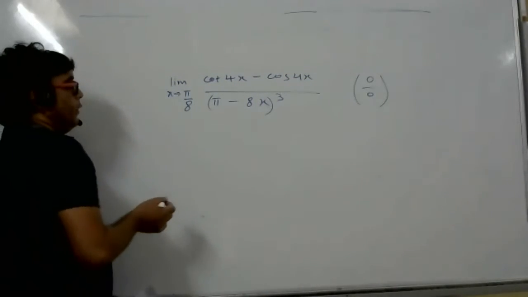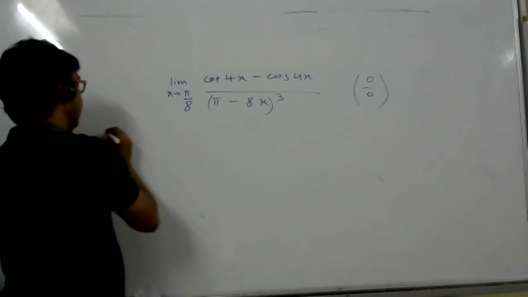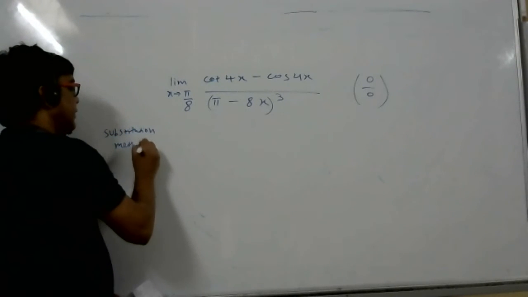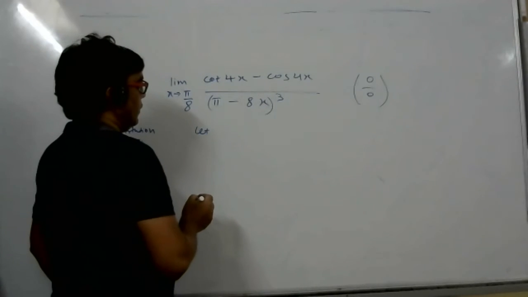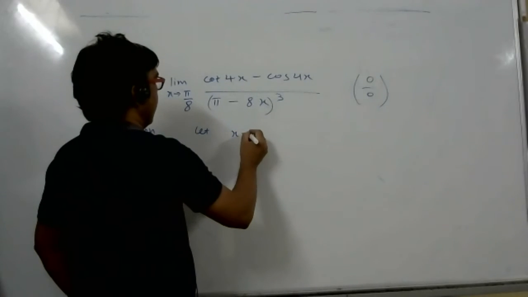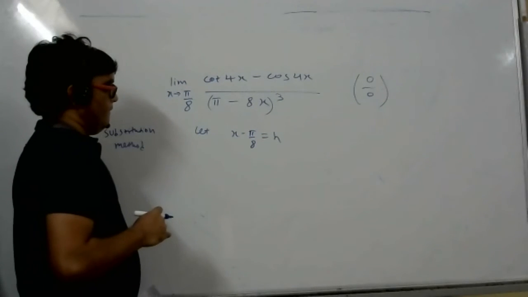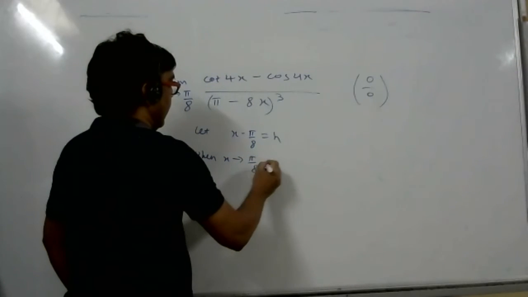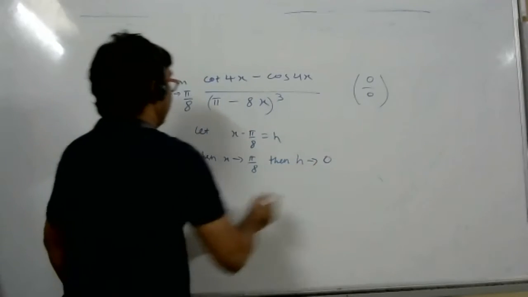Easy sum. Now which method will we use here? Substitution method. Very good. Then you are saying correct, Malina. Did you not get the answer? The answer is 1 by 16. Let x minus pi by 8 is equal to h. Correct? Yes, sir. When x tends to pi by 8, then h tends to 0.